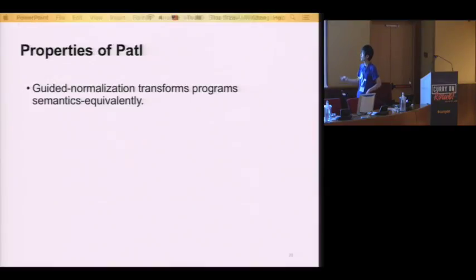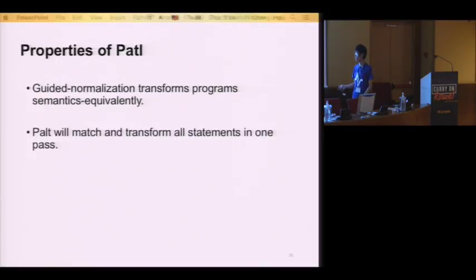Particularly, I want to mention the properties of the approach here. The first thing is that the guided normalization will transform programs semantically equivalently, because all the transformation algorithms can be decomposed into a sequence of semantic preserving primitives used in compiler optimizations, so that we can totally ensure that the normalization process will not alter semantics, and only the last step, adaptation, is based on the rules provided by the API developers.